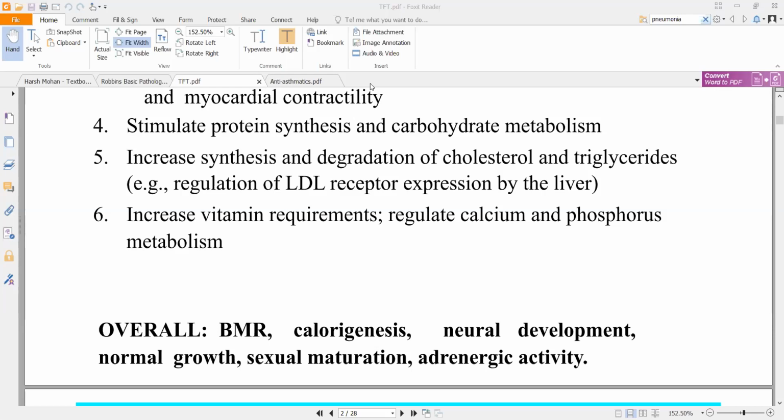Here, calorigenesis in a way indirectly tells you about ATP generation, because it is helping in metabolism. It will help in the formation of ATP in a sense. For example, it will stimulate protein synthesis and carbohydrate metabolism, meaning it is helping in the formation of usable energy. That is the simplest way of putting it.